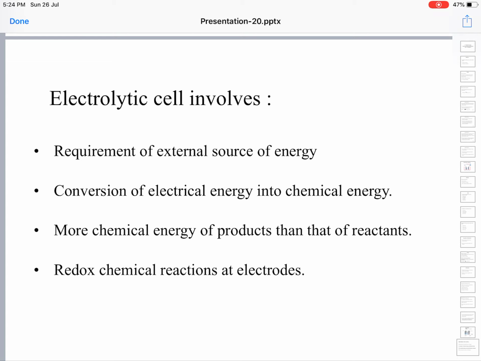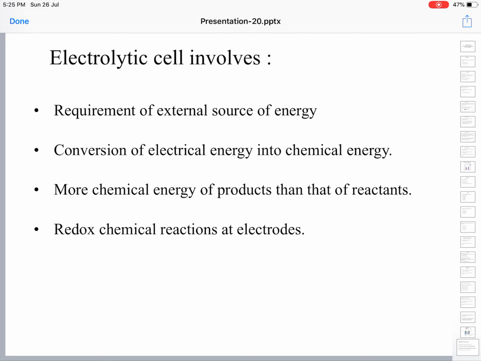Electrical energy is converted into chemical energy, so the chemical energy of the products is more than that of the reactants. Since chemical energy is gained, the products will be of higher energy than the reactants. Redox chemical reactions occur at the electrodes: at the anode oxidation takes place, at the cathode reduction takes place by the passage of electricity. So redox reaction is occurring at the electrodes. With this we are finishing the electrolytic cell.